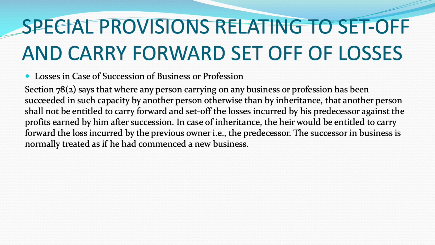So, if there is an amalgamation of a company owning an industrial undertaking or a ship or a hotel with another company, or in case of a banking company with a scheduled bank, or in case of a public sector company engaged in the business of operations of aircraft with another public sector company engaged in such a business, in such amalgamations or demergers, the accumulated losses and the unabsorbed depreciation of the amalgamating company shall be deemed to be the loss of the amalgamated company, so they can adjust accordingly.